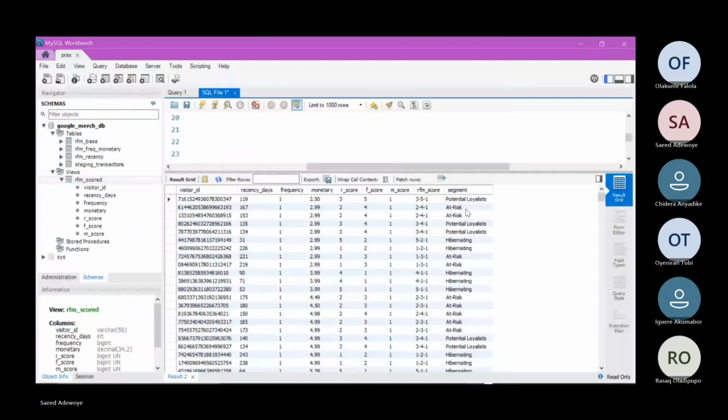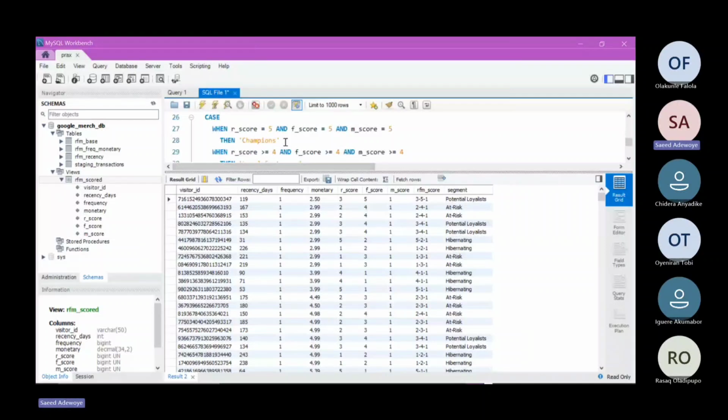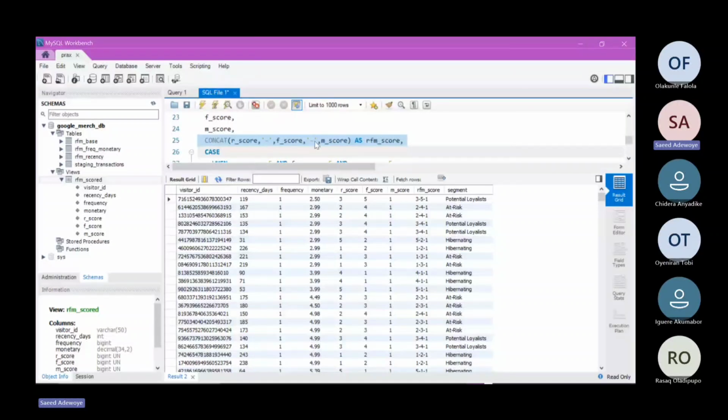So as you can see, from this visitor ID down to M score, it's our RFM scored table. Then we attach this RFM score with the concatenation function. That's what is doing here. This concatenation function here, Concat R score, F score, M score. As you can see, 3, 5, and 1. 3, 5, 1. 2, 4, and 1. 2, 4, 1, like that.